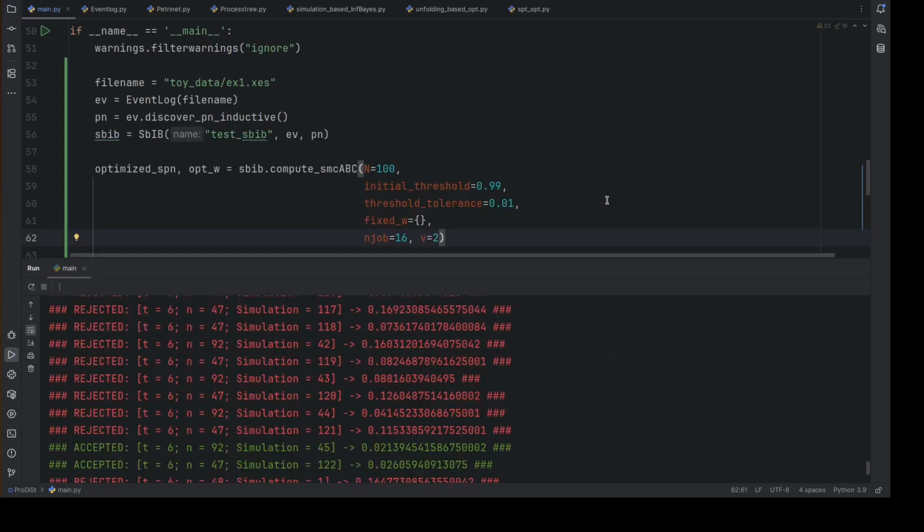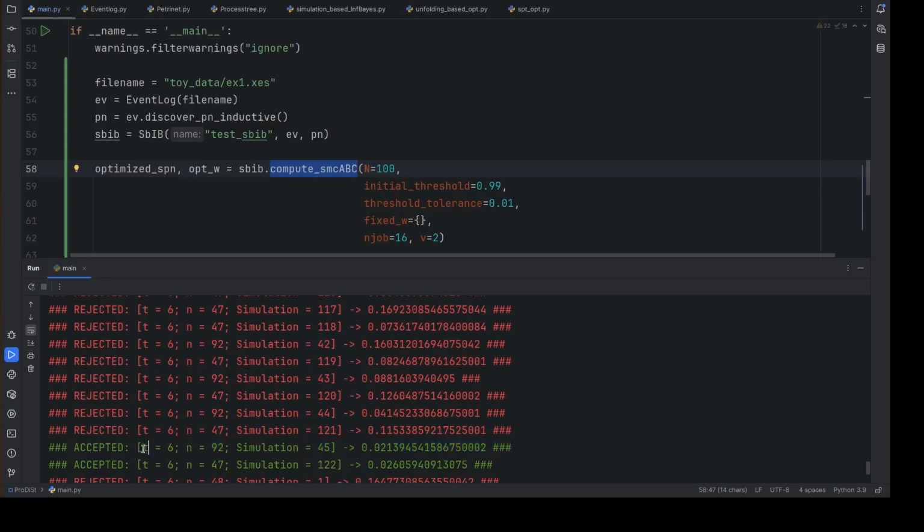The second method implemented in ProDist is based on an approximate Bayesian computation sequential Monte Carlo procedure. In this approach, multiple candidate weight vectors are sampled from a step-by-step refined posterior law over the transition weights. For each candidate, the stochastic language of the Petri net is estimated using the statistical model checker Cosmos. Then the Earth mover distance between the simulated model and the event log is computed. If the distance falls within an evolutive acceptance threshold, the sample is accepted and used to refine the distribution.